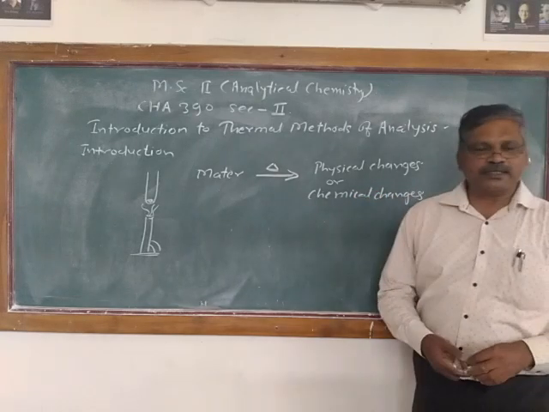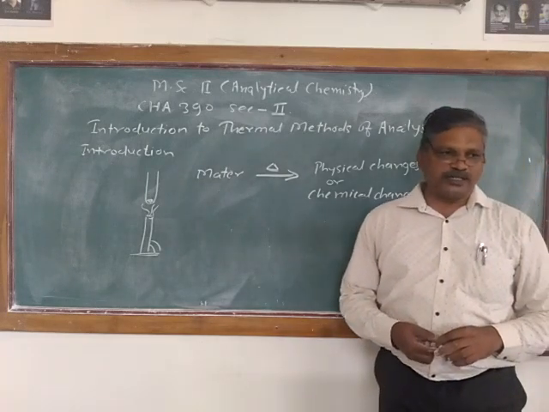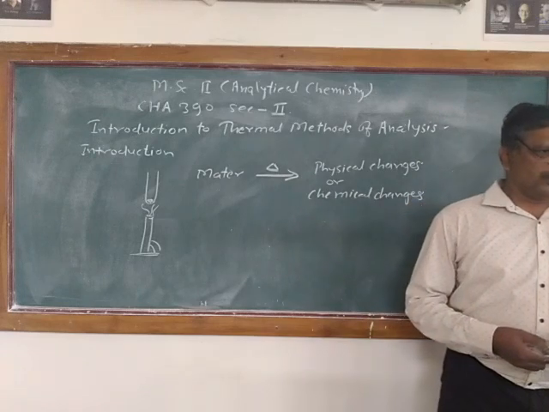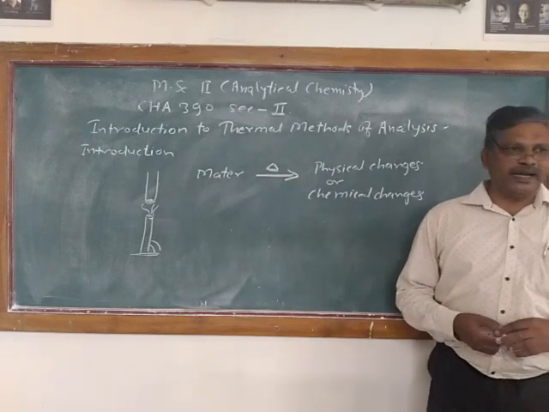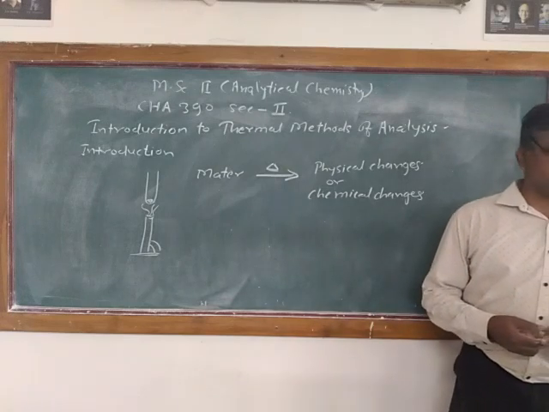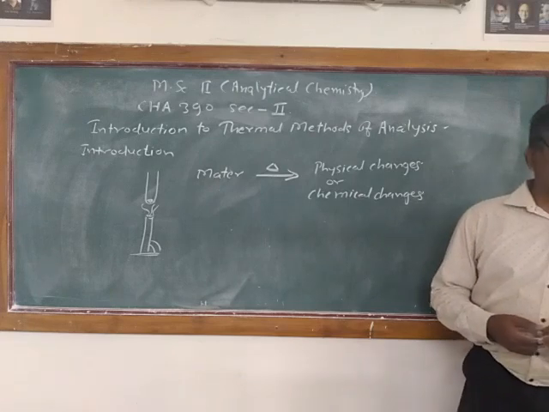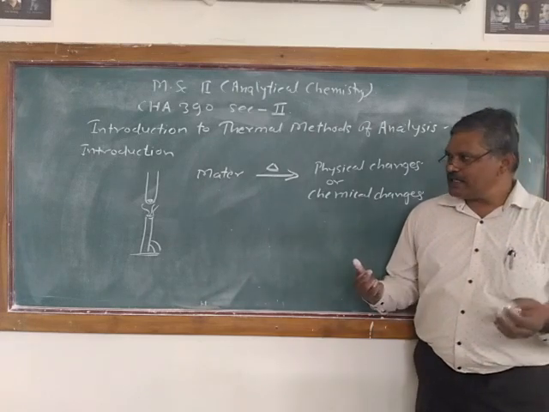So when matter is subjected to heat, it shows physical changes or chemical changes or sometimes both. A small sample heated in a test tube may undergo both physical and chemical changes and may alter in a large number of ways, or it may be completely stable.